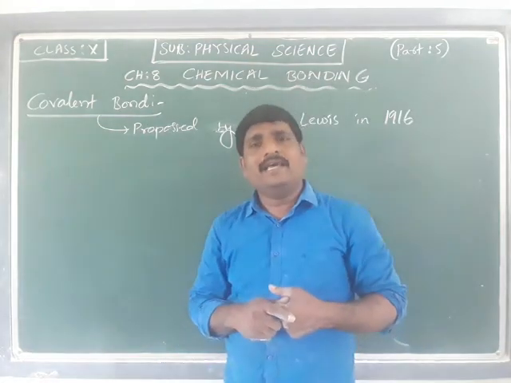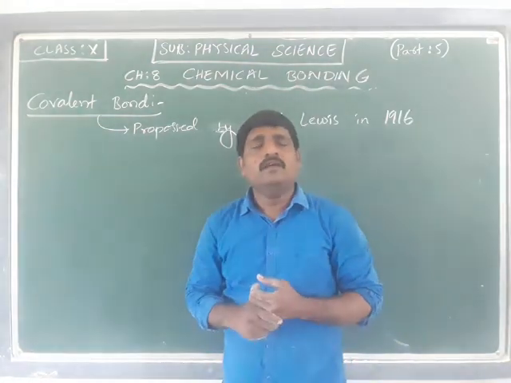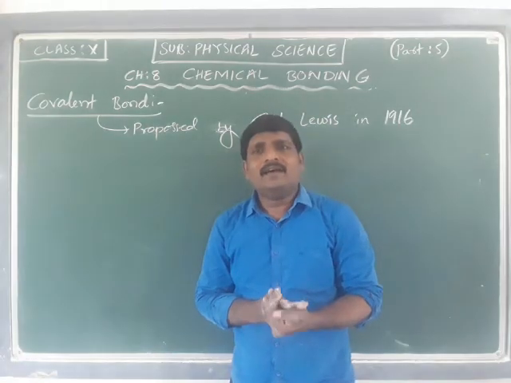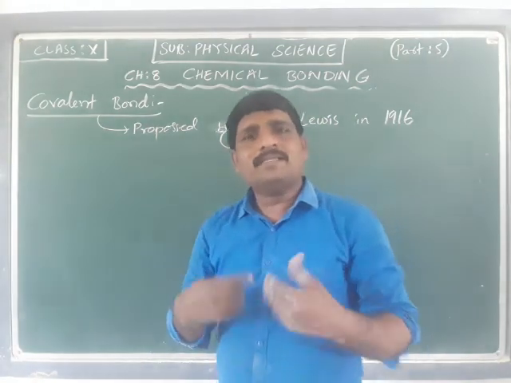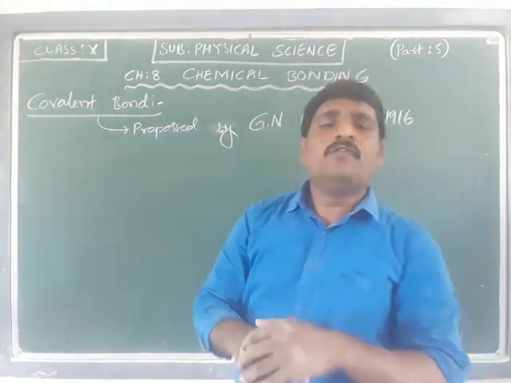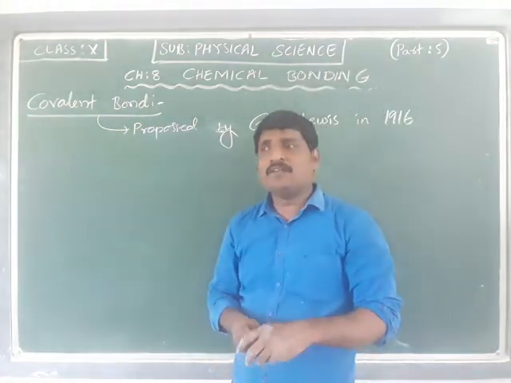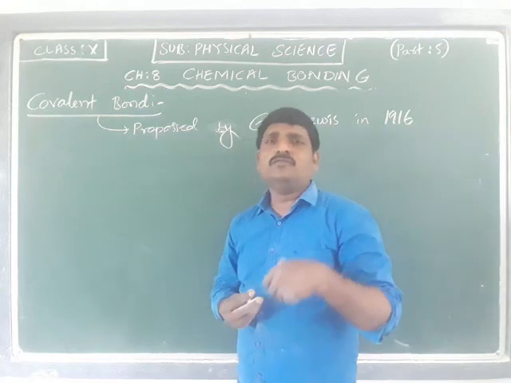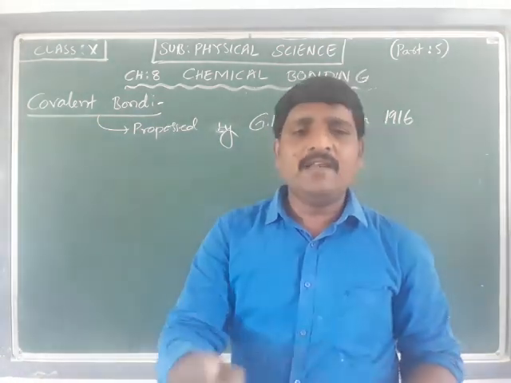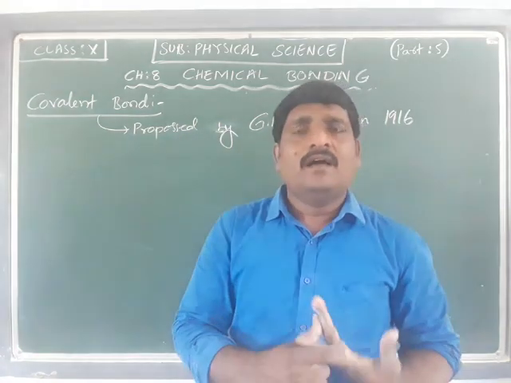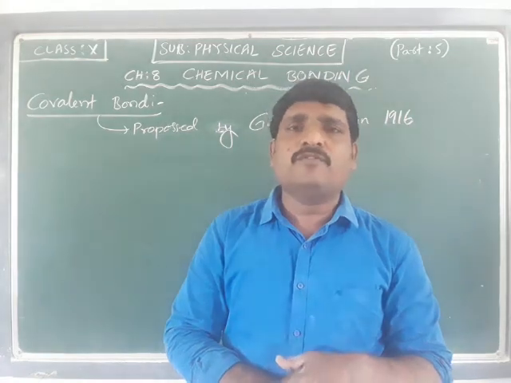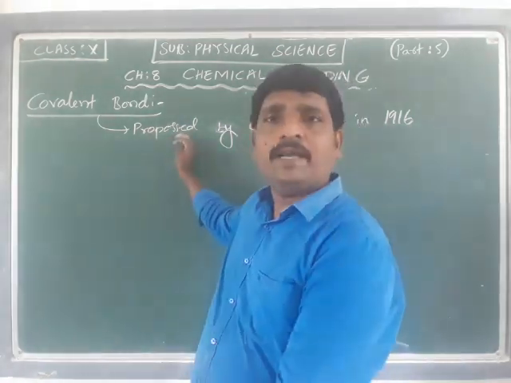So there might be some other mechanism in such cases where there is no possibility of transfer of electrons. G.N. Lewis proposed another type of bonding between two atoms to form a molecule, the covalent bond.